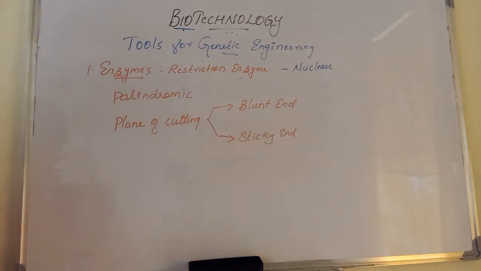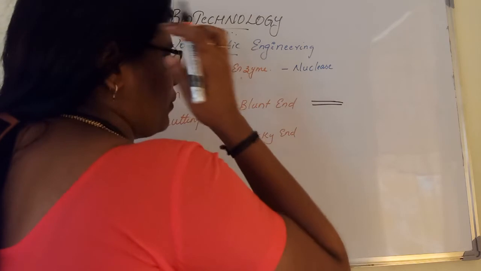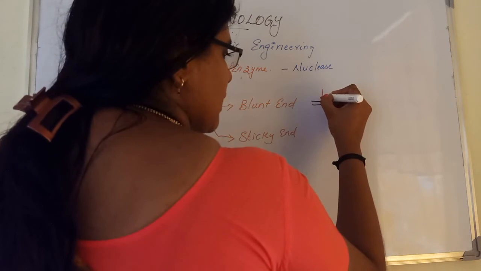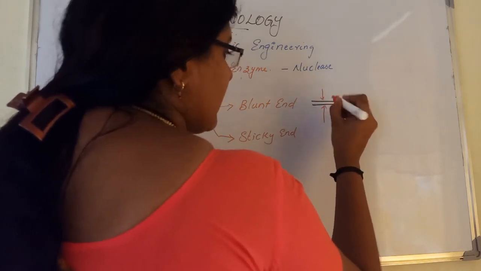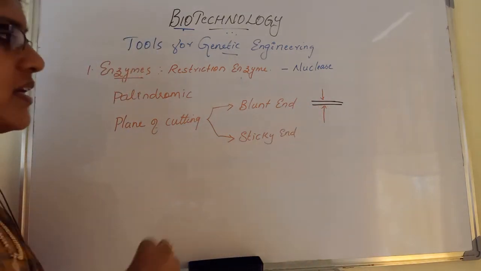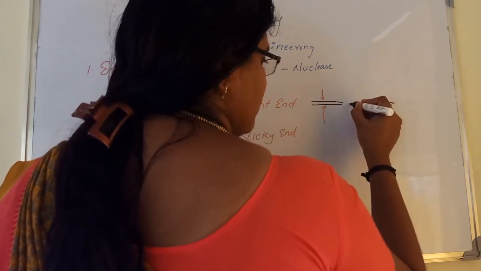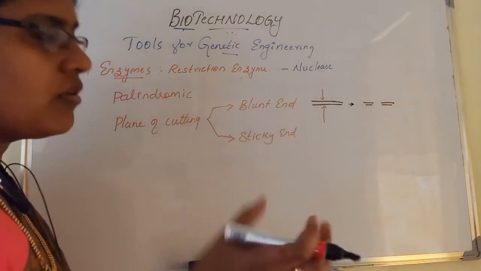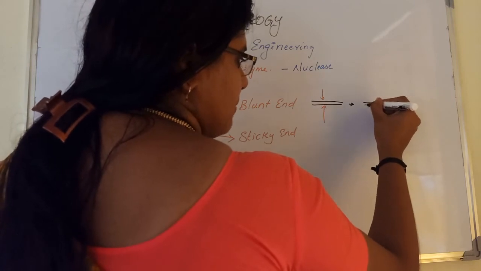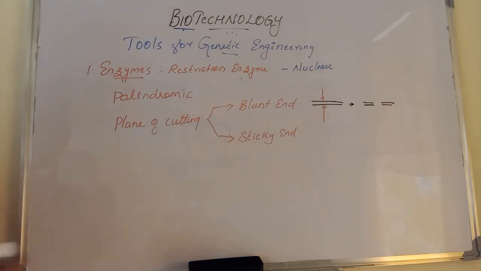Suppose this is a DNA molecule, and a particular restriction endonuclease comes and cuts at a common point. As a result, the DNA molecule is cut to produce two fragments of DNA like this. So it has a blunt end. Blunt end means equal end.